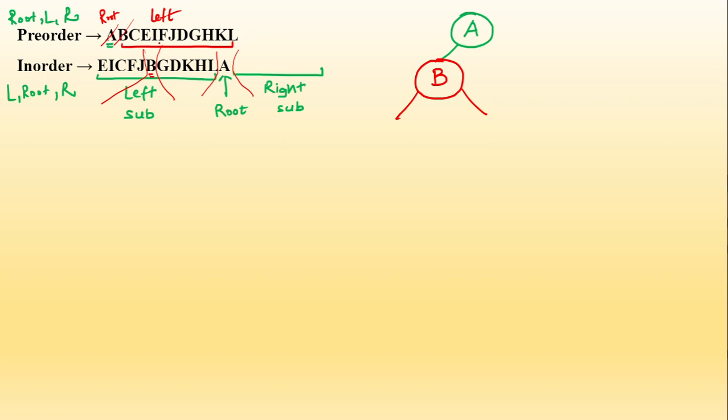अब आप आए B C D. B was the root, C was the left. C पे again you will, C will be treated as a root. Okay, अब C आपका यहाँ पे आ गया. This means that E and I are the left children of C and F and J are the right children of C. So यह आपका E और यह आपका F. C के बाद again I have E. So E will come over here. Then I have I.